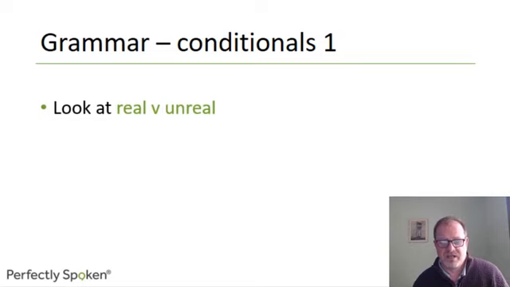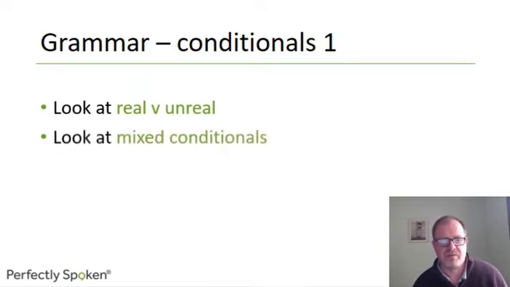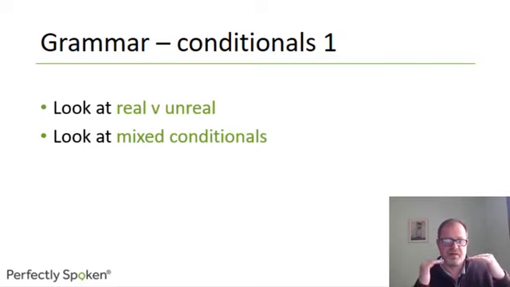Some conditionals are real and some conditionals are hypothetical. They're unreal. And we'll be looking at mixed conditionals, where we have one part of the conditional relating to the present and one part relating to the future, a combination of them both. All will come clearer in the next lesson.